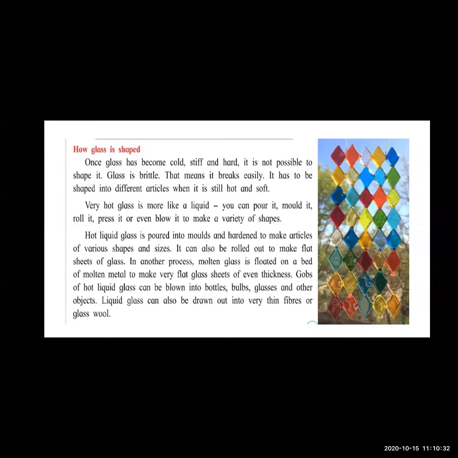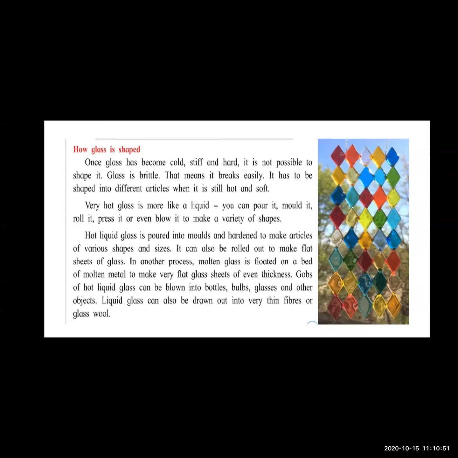So what happens to make plain glass, like the window pane having plain glass? To make plain glass, they have a very plain mold shape. In that they pour the liquid glass mixture, and after some time, when it cools down and becomes stiff, it is easy to take it out and make an article from it.